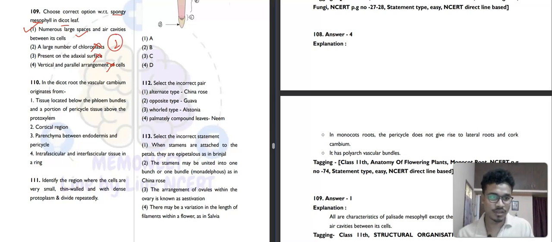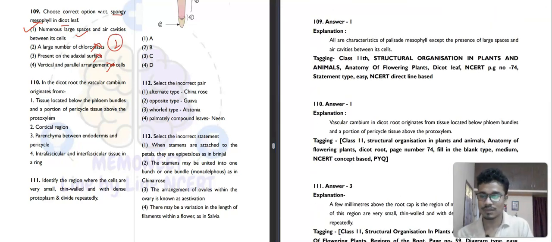Then moving to the next question, 110. It is saying, in dicot root the vascular cambium originates from. So where does the vascular cambium arise in dicot root? We will read the statements. The first option is saying tissue located below the phloem bundles and a portion of pericycle tissue above the protoxylem. This is the correct one actually. The first option will be our correct answer for this question. You can read the statements, but you shouldn't get confused.